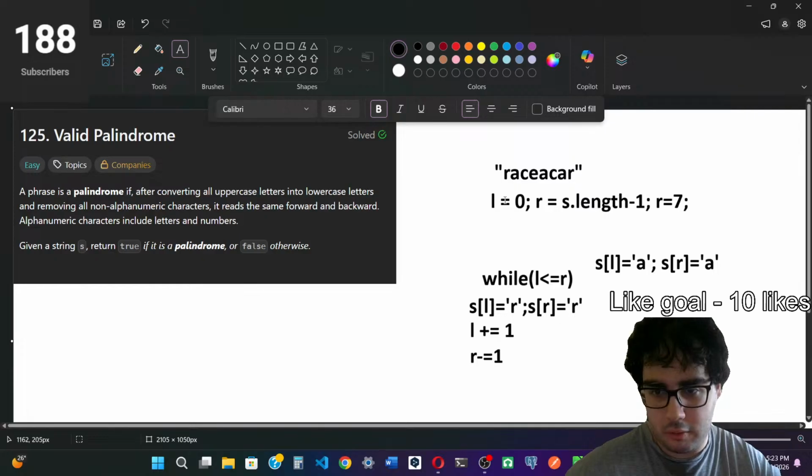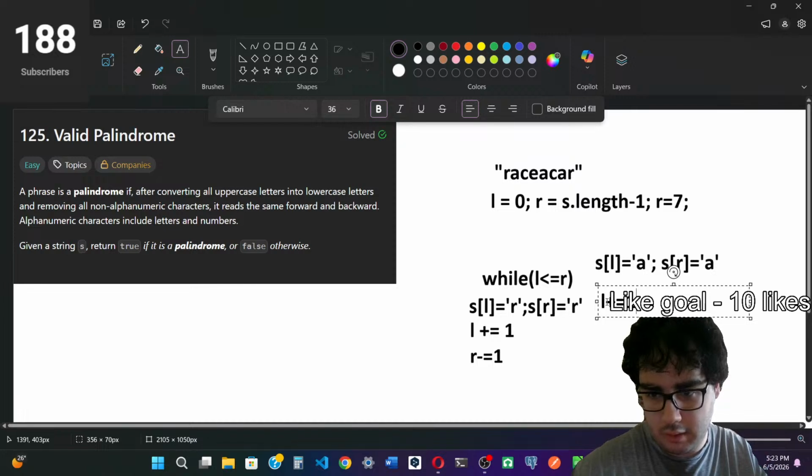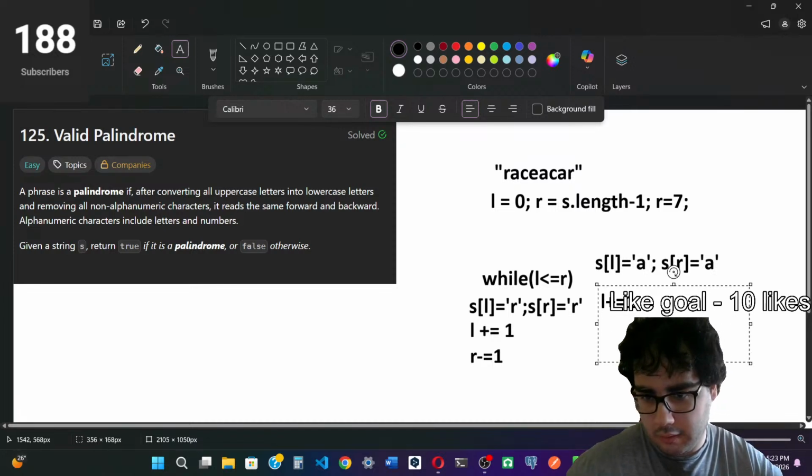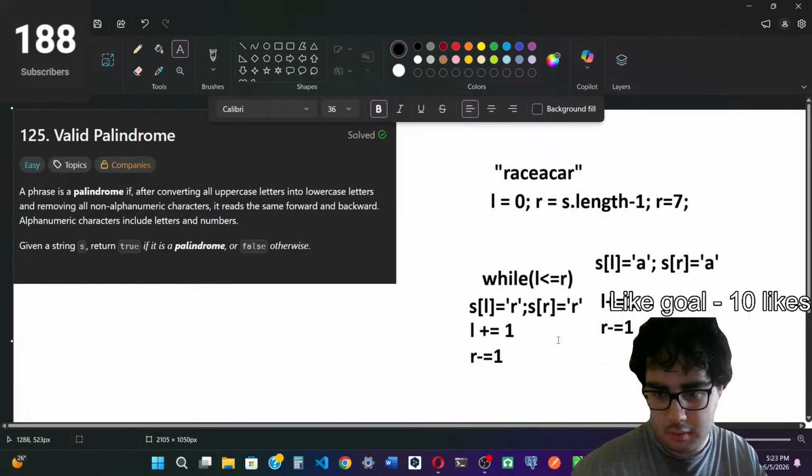S of L is equal to a, and s of R is also equal to a. We started at 0 and 7, and right now we're at 1 and 6. They're the same again, so we're not going to return false. We say L plus equals 1 and R minus equals 1 again.